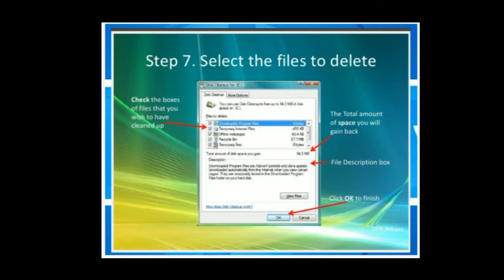Step 7, select the files to be deleted. There are so many files here. See here, there are so many files. You select your files through the checkbox, or all files of this computer, and click OK.